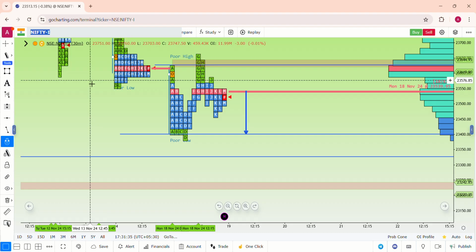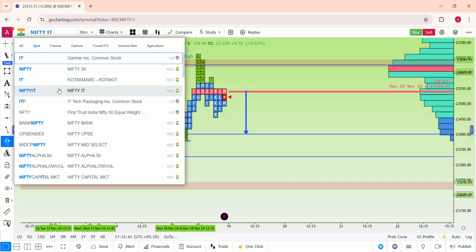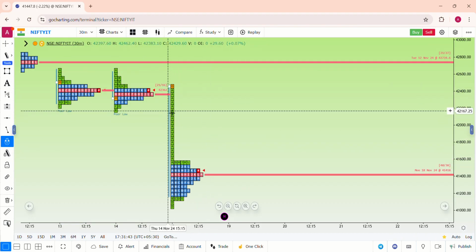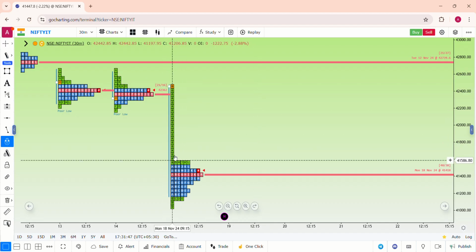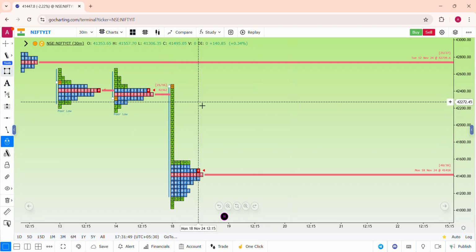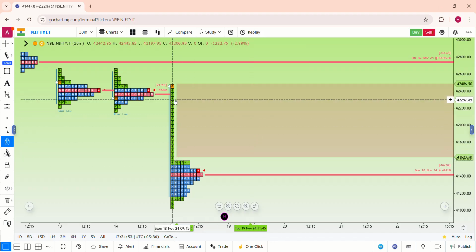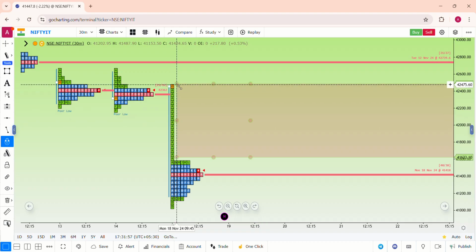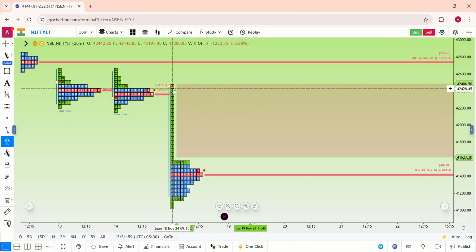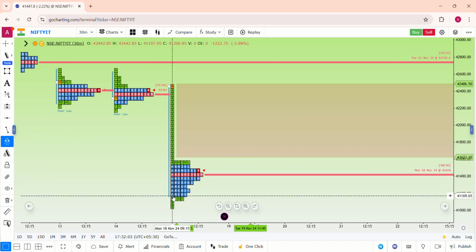So the next important thing is Bank Nifty, and if you see today, Nifty IT is a clear indication of selling, that is smart money open from the opening itself. The smart money enters into the zone. It's a very clear selling, and this is called a selling excess in market profile, and this selling excess is the main reason for the smart money to get into this level from the beginning of the market itself, opening itself 9:15 onwards, and from there it has formed a wide IB range.